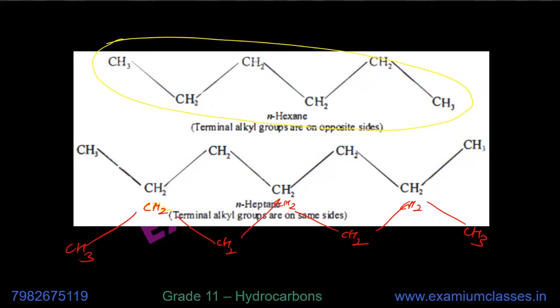In this case, there is very less contact surface area. They can be separated very easily in this case.